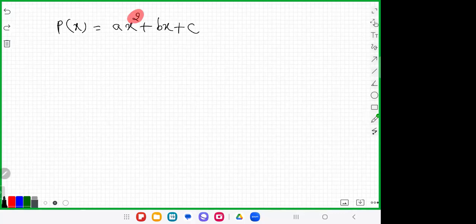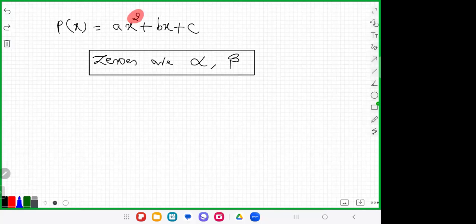Then the 2 values are known as the zeros of the polynomial. Nathan, what is meant by the zeros? Zeros means the values of x. We don't know which are the zeros, so we give them names: the first zero is alpha and the second zero is beta. These are the zeros, and the coefficients are A and B. Obviously, C is a constant.